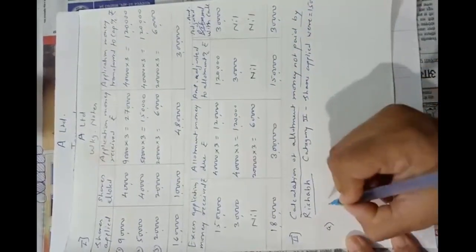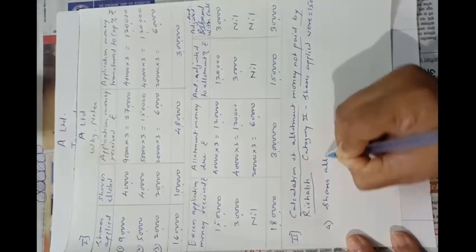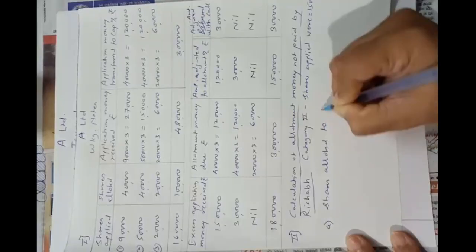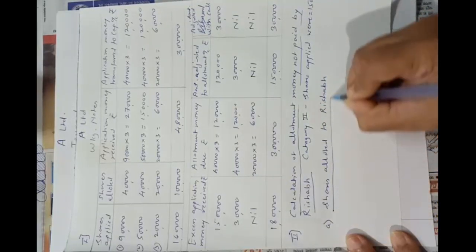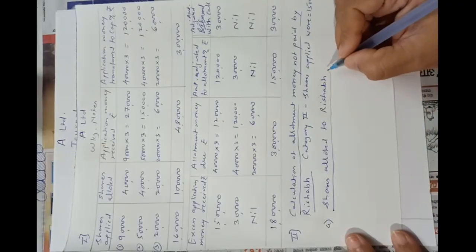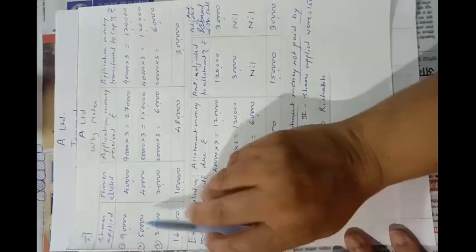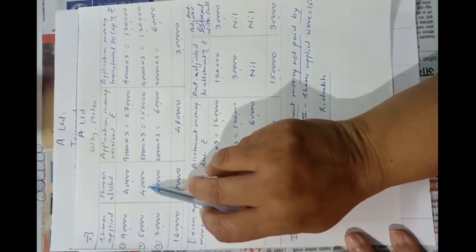Now first we have to calculate shares allotted to him. So let's calculate. The pro rata ratio is, he is from second category, so after cancelling all the zeros the ratio will be 5:4.